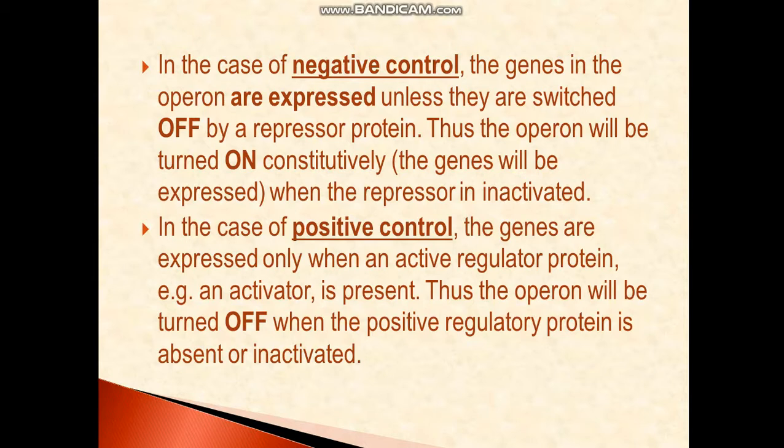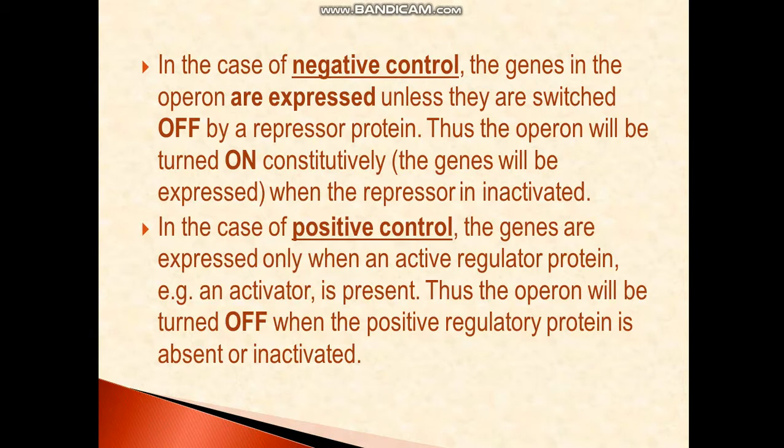Now what happens in positive control: the regulator will be producing a certain protein, and in positive control this protein will go and promote the process of transcription. So here the genes are actually turned off, and when the regulator produces the protein, in this case the protein will be called an activator because it is activating the genes to be expressed, activating the cistron to be expressed.